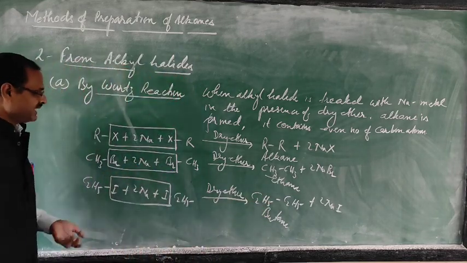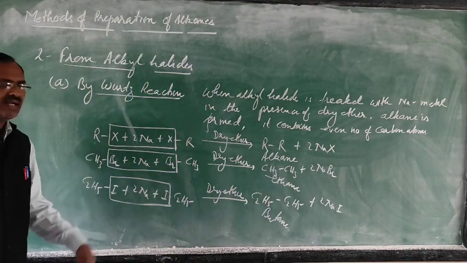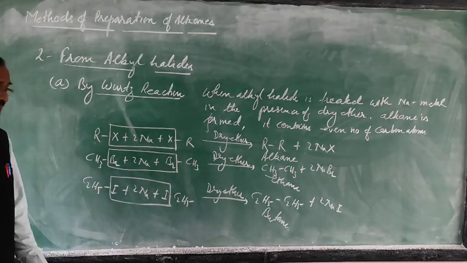Now the question is, suppose both the alkyl halides are different, then what will happen?